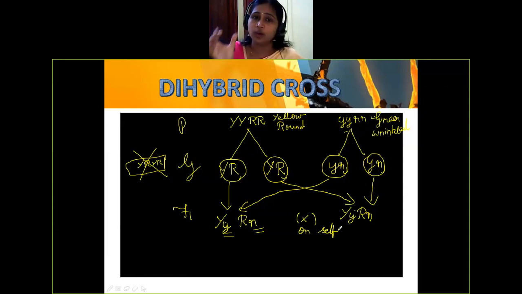In the monohybrid there was only one character, which made that Punnett square very easy to do, and only one gamete. But here you're going to take two gametes. When it is all dominant or all recessive, it was so simple: YR, either capital Y, capital R, or small y, small r. When it comes like this in heterozygous condition, you have to be still more careful and pull out the gametes. So be with me and listen.